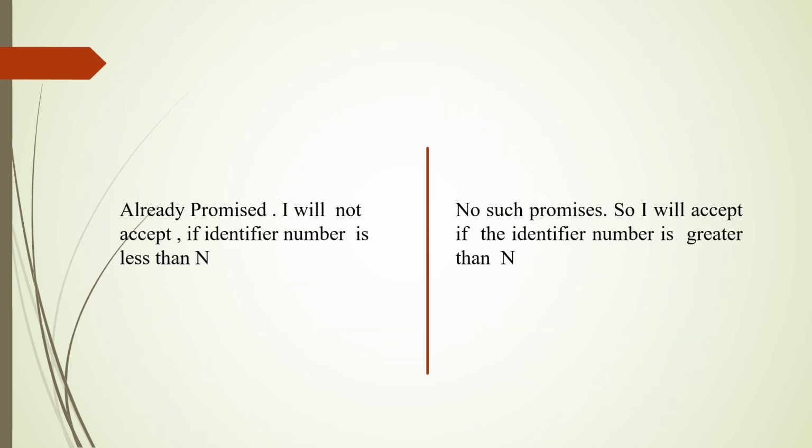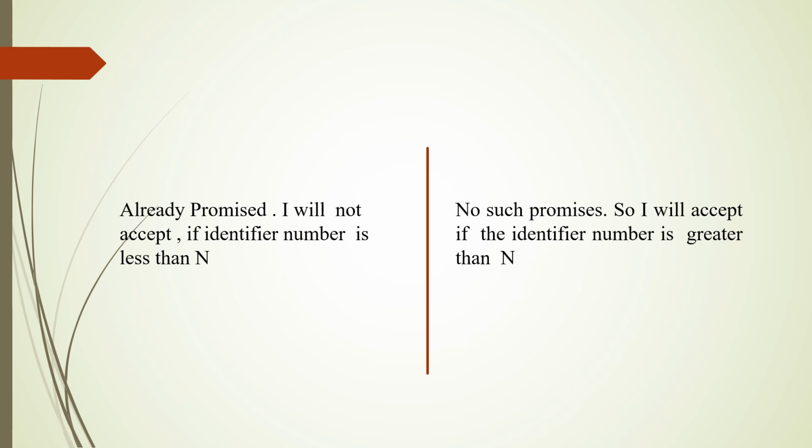If I have already promised, I will not accept if the identifier number is less than n. If there is no such promise, I will accept if the identifier number is greater than n. So the concept is, I should not accept the older messages that I already promised I will never accept. I will only accept the message that has been received recently. That's the meaning. What I promised, I will never accept the earlier message.